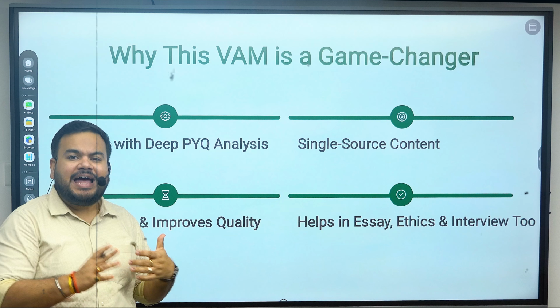Of course, this is a PYQ based themed document, where we have identified the recurring, important themes, and then we have very well crafted this document. So this is going to give you all the important high weightage areas, which are very much backed by the pattern and the nature of questions asked by UPSC. And this booklet is also going to give you a broad question span.